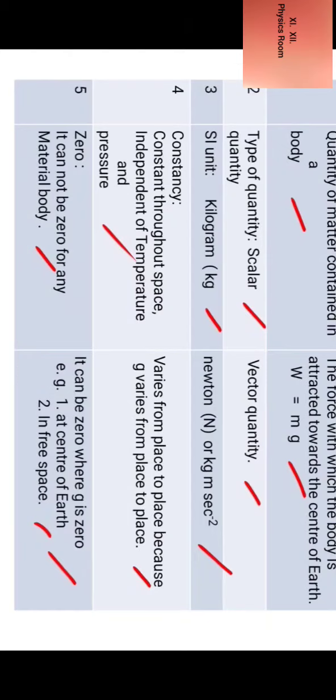For example, number 1, at the center of earth, g is 0. So weight at the center of earth is 0. Number 2, in free space, again g is 0. So the weight in space is also 0. So this is how we can differentiate between mass and weight. So point by point we can discuss and compare.